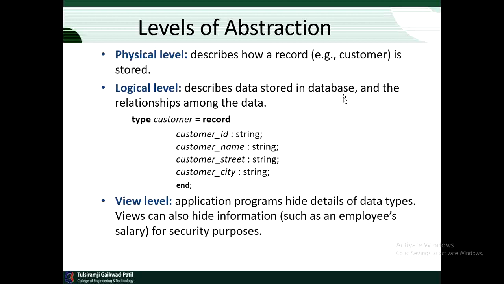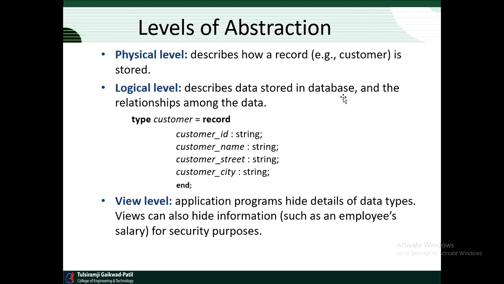of the abstraction. For example, here type customer equal to record, customer ID string, customer name string data type, then customer street having the string data type, then customer city having string data type. So this is the customer related data we are going to create, and these many attributes, these many fields will be there to collect the database of the customers.